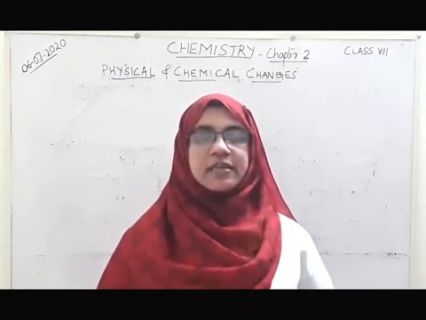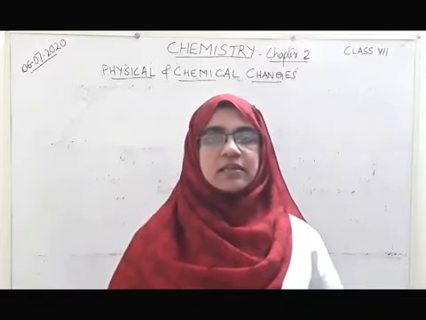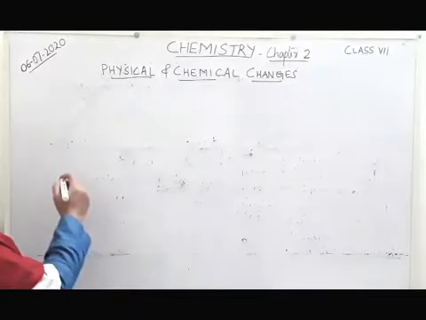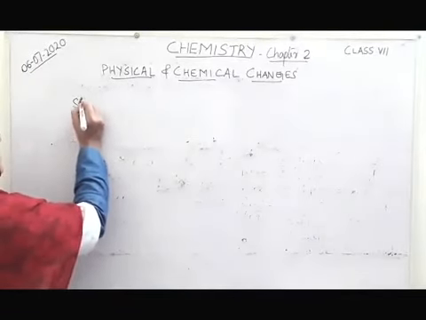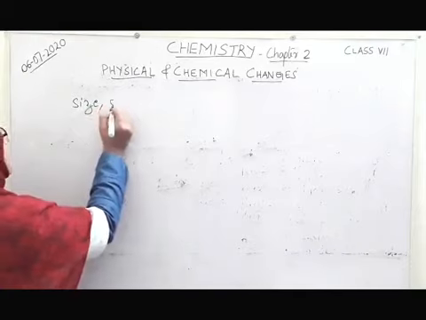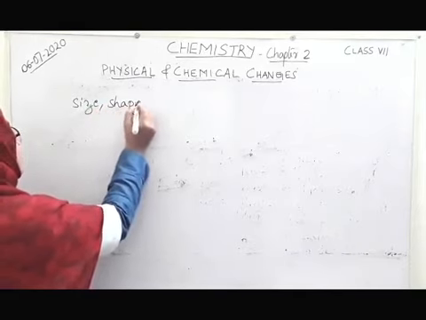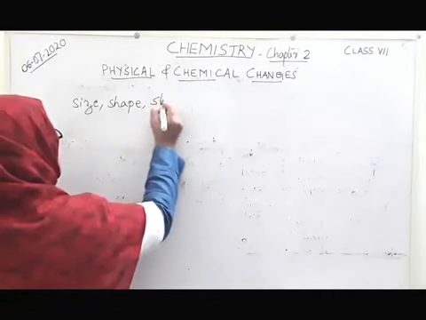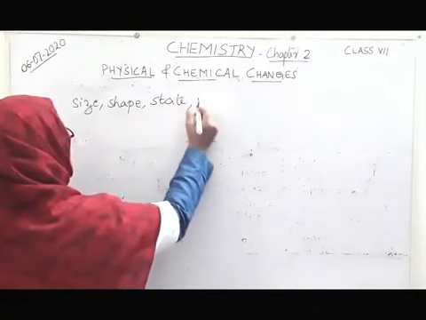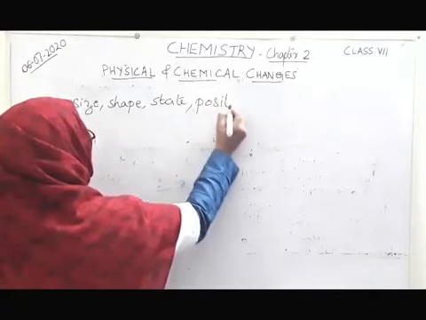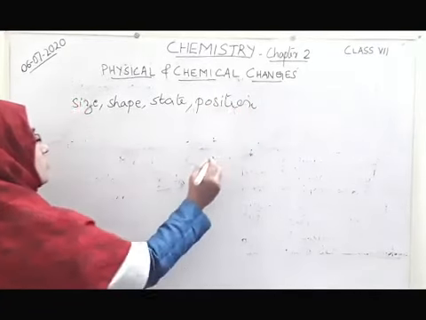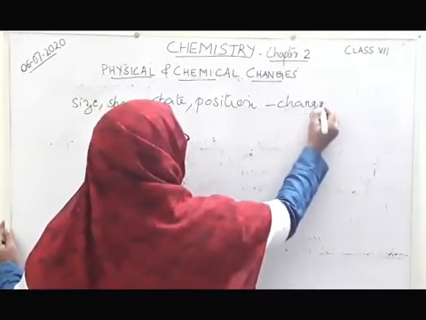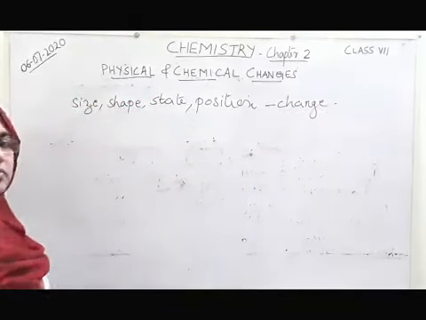So everywhere when changes are occurring, the substance undergoes an alteration or change in its size, shape, then state, important, state, position, etc. So, when a change is undergoing, all these are happening to the substance.